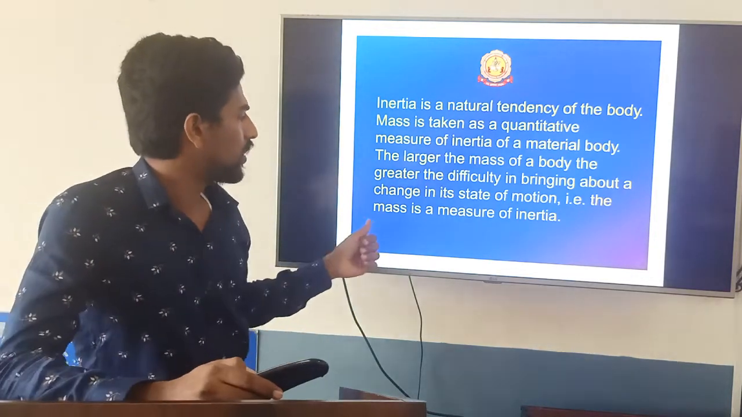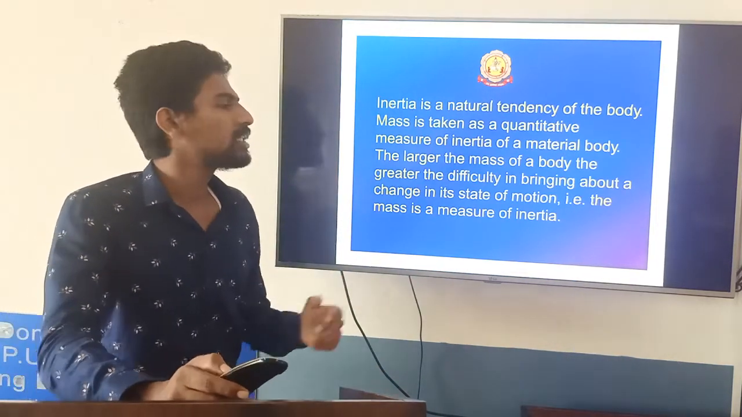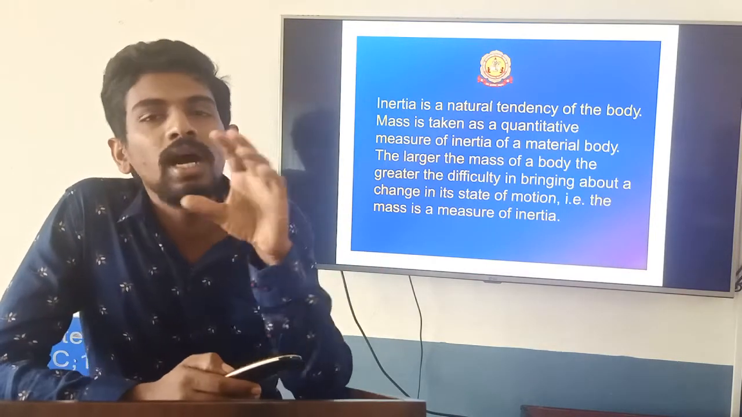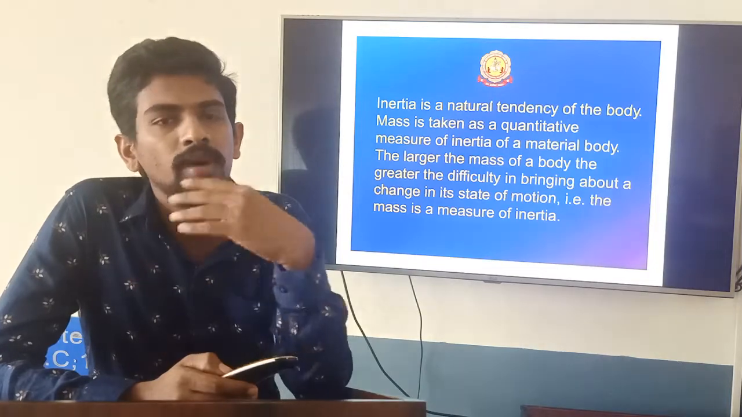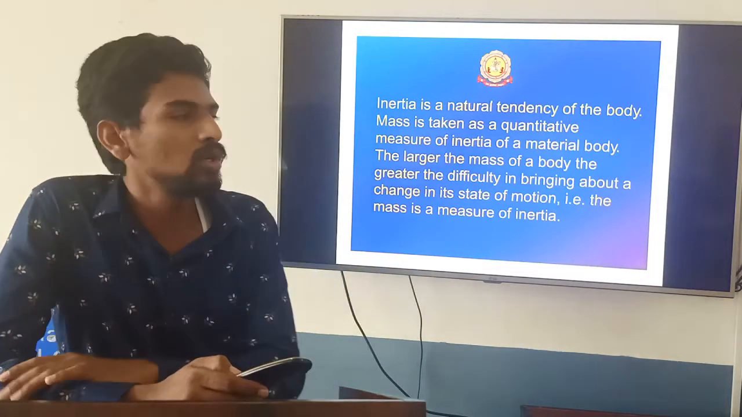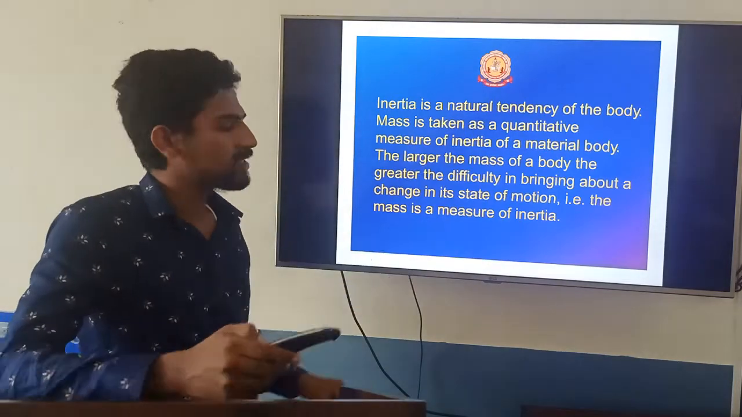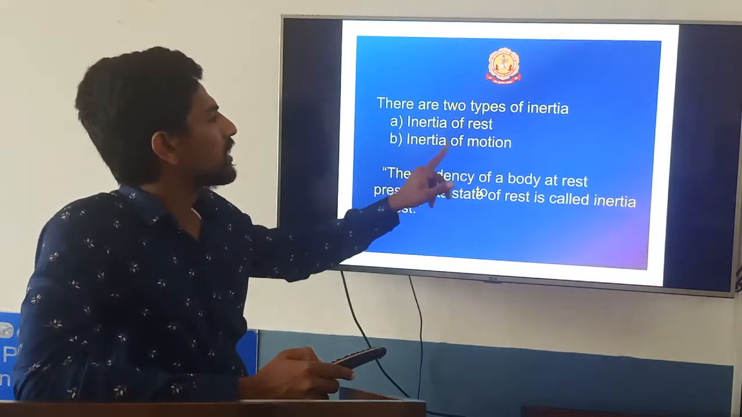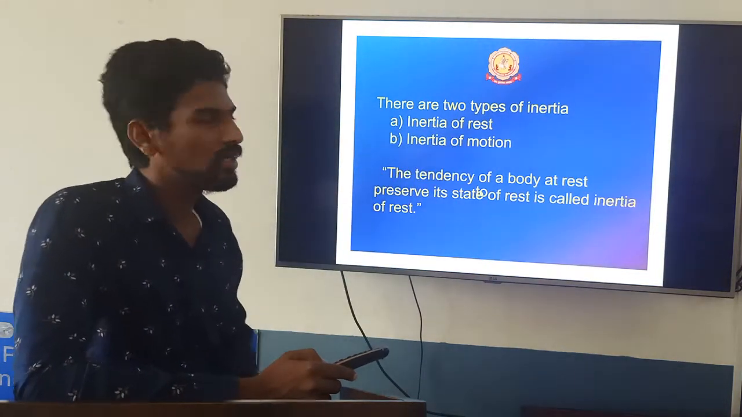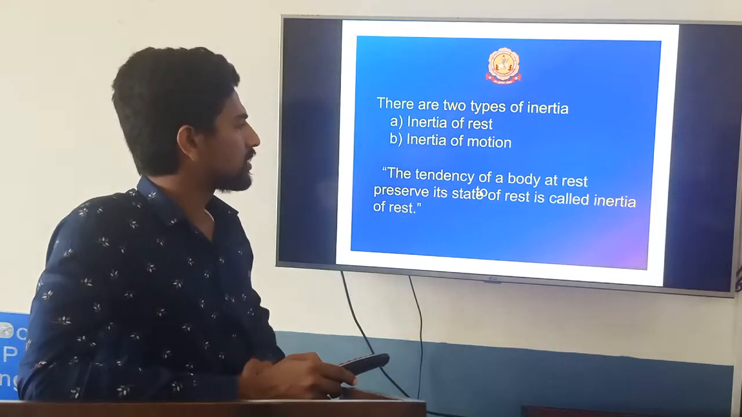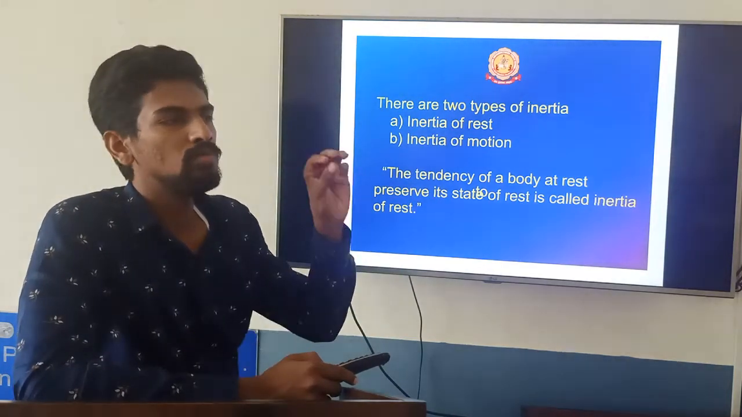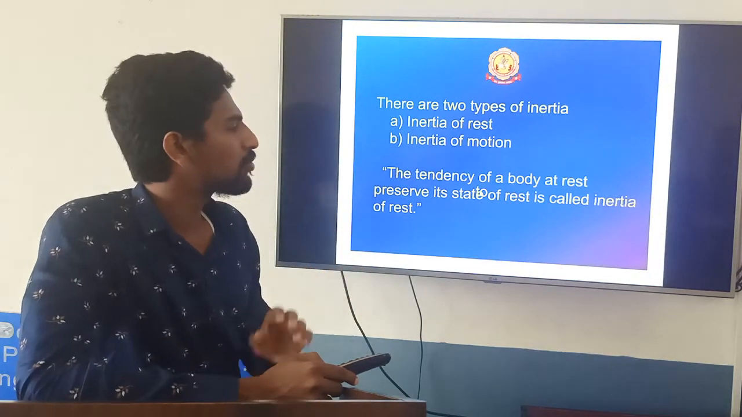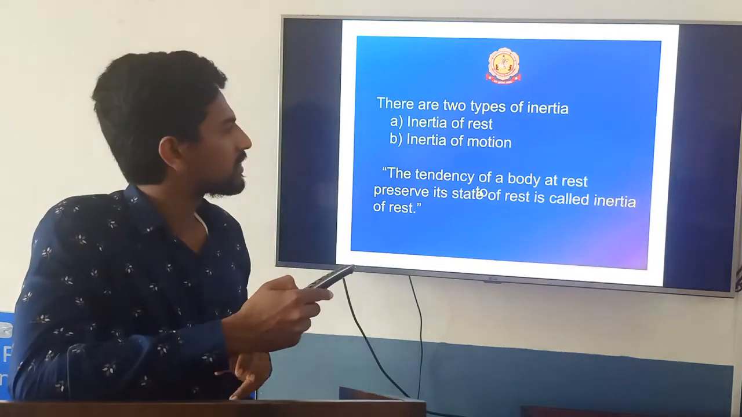So why can we measure inertia as mass? Mass is the measure of inertia because if mass is more, inertia is more. If mass is less, inertia is less. So directly inertia is measured as mass. There are two types of inertia: inertia of rest and inertia of motion. The tendency of a body at rest to remain at rest is called inertia of rest. When a body is in the state of rest, it will remain in the state of rest only. That property is called inertia of rest.